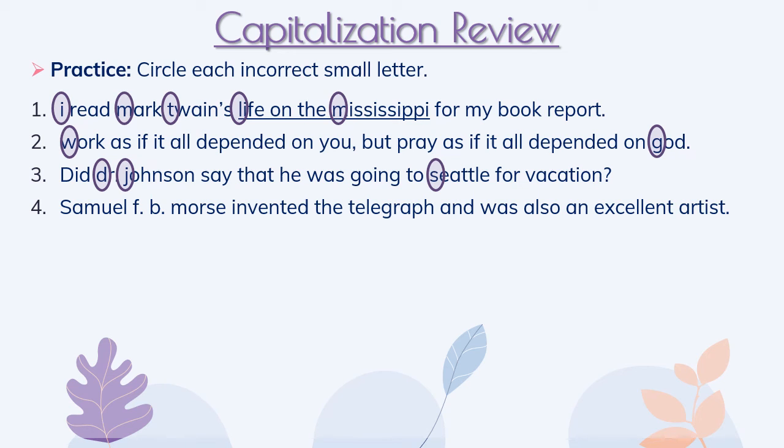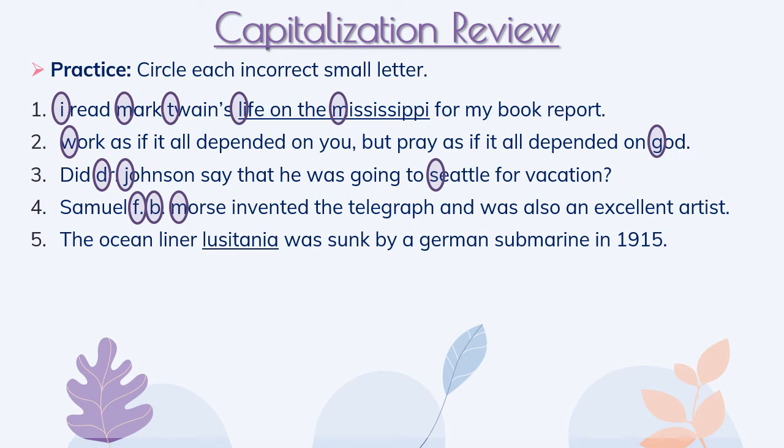Sentence 4. Samuel F. B. Morse invented the telegraph and was also an excellent artist. Write down the sentence, circle the correct letters. Okay, you should have F and B circled because those are his initials, so it's part of his name. And Morse because that's also his name. And that's it for the sentence.